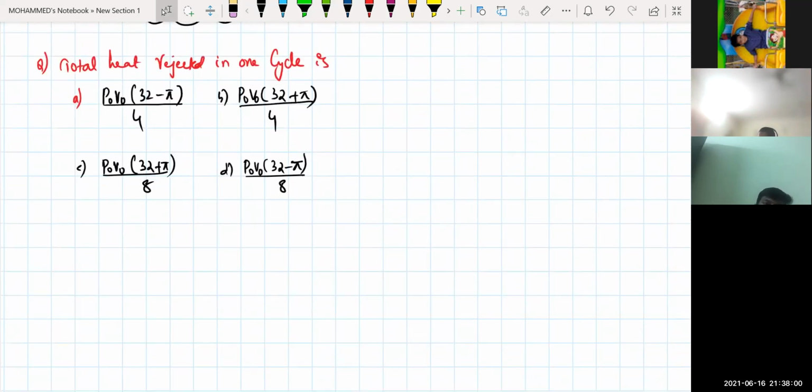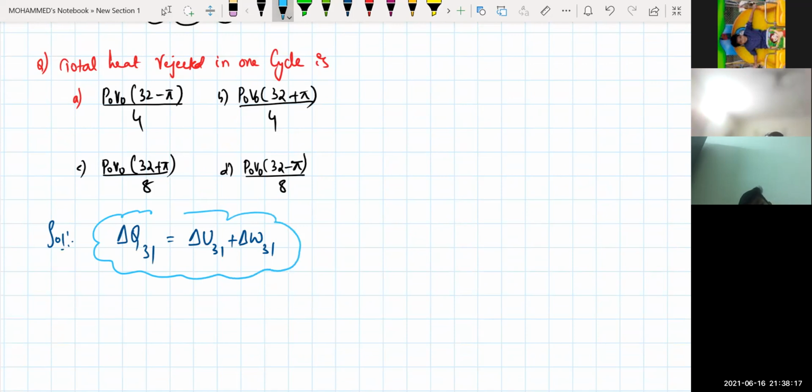So the thing we need to write here, I'm writing, you see. Delta Q from 3 to 1 will be the change in internal energy from 3 to 1 plus the work done from 3 to 1. I hope you got this one. If you know this, then everything remaining is very easy because it is only based on formulas and calculation. Now, internal energy from 3 to 1 will be equal to number of moles n into Cv, 3R by 2, into T1 minus T3.